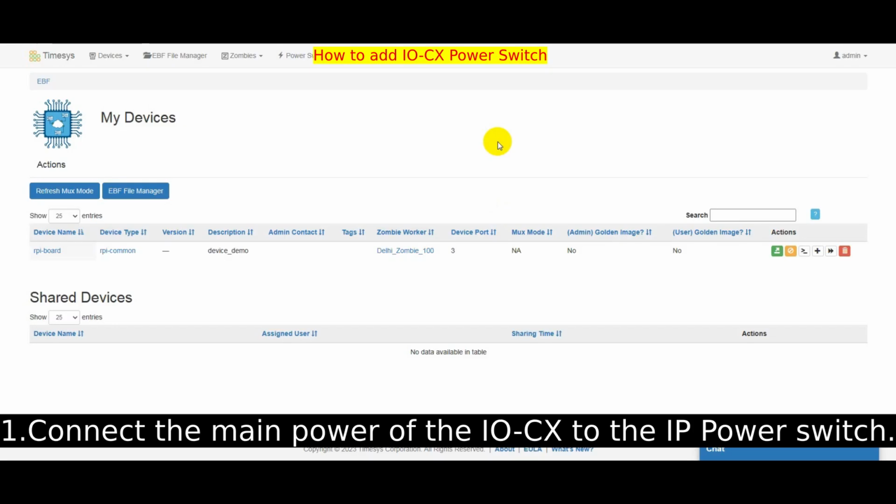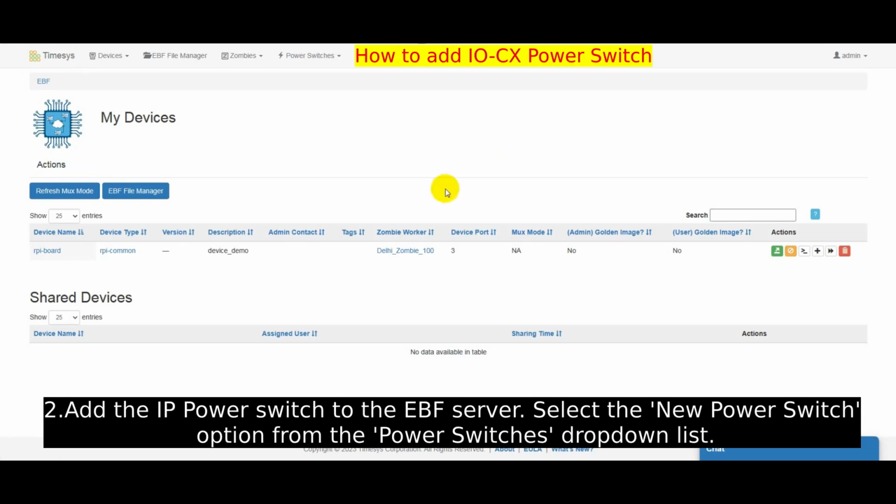This video reviews how to add IOCX power switch using EBF. To begin, you are required to connect the main power of the IOCX to the IP power switch. Now, you need to add the IP power switch to the EBF server.